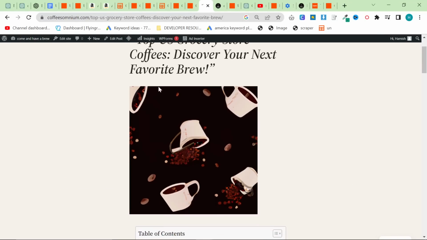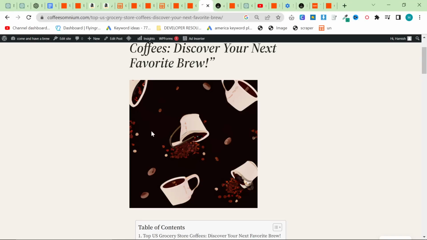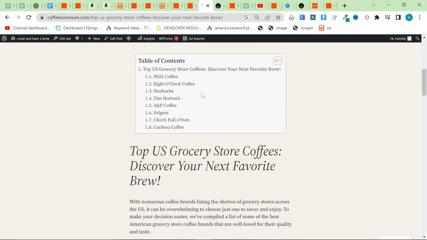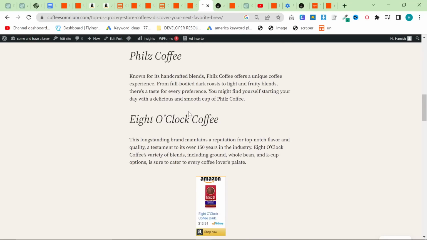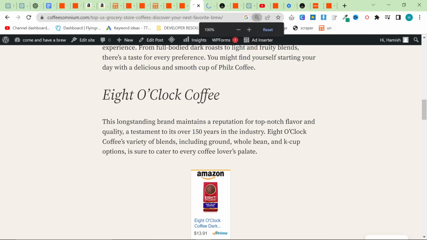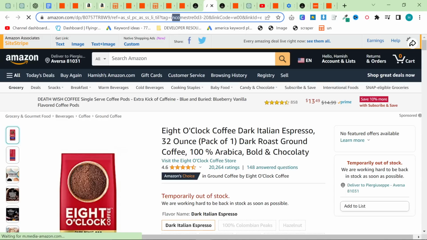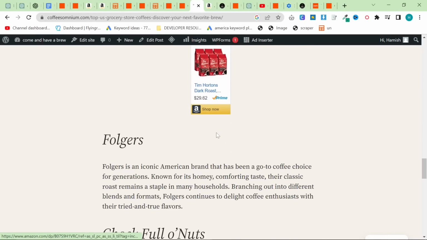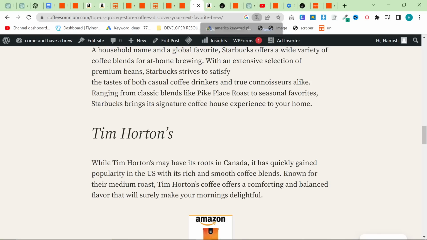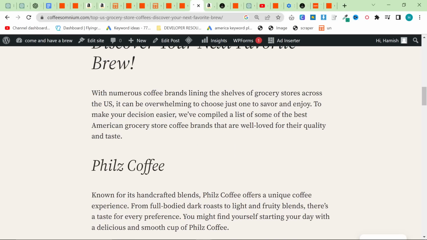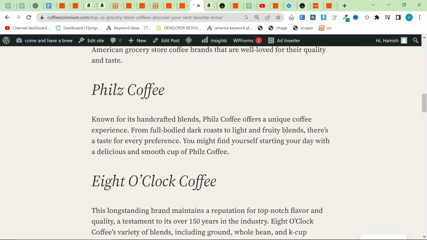So the first thing we can see is this image is much nicer. So the problem with the image before was one of my old articles. But yeah, we have the title. We have this. We have a beautiful table of contents. We have niche specific recommendations, and we have the beautiful Amazon affiliate links, which you can see have my Amazon affiliate ID right here. So that is fully automated. It does take a lot longer than AutoBlogging AI. There are some issues here that you will need to fix, but play around with this.